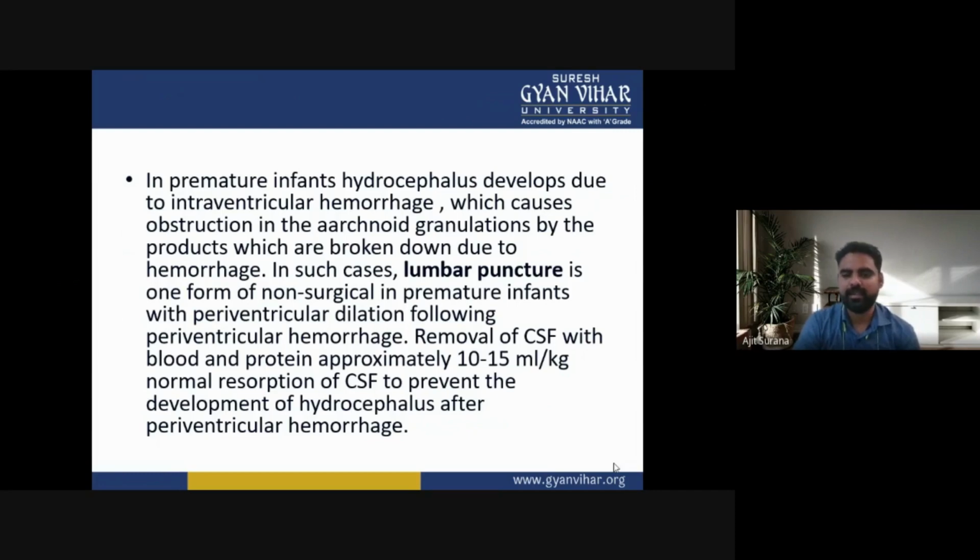In such cases, lumbar puncture is one form of non-surgical management. In premature infants with periventricular dilation following periventricular hemorrhage, removal of cerebrospinal fluid with blood and protein, approximately 10 to 15 ml per kg, allows normal resorption of cerebrospinal fluid to prevent the development of hydrocephalus after periventricular hemorrhage.